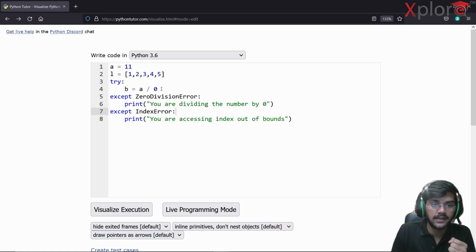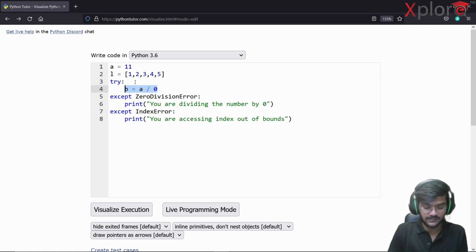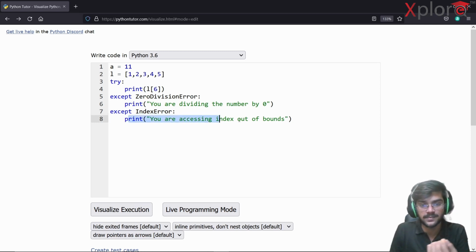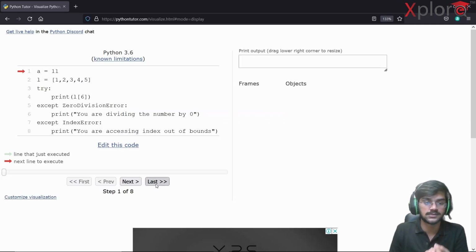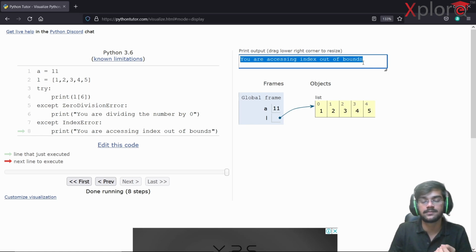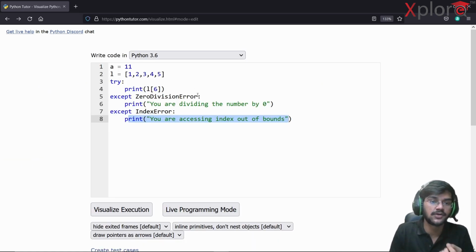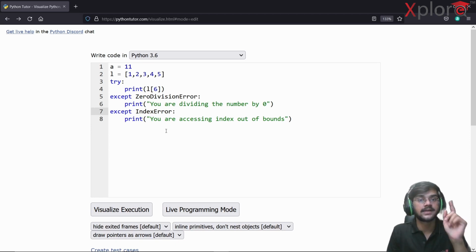Okay, what if I wrote something like this? Suppose I write print list of 6, which is going to throw me an error because 6 is out of bound here, right? So let's see, it's going to throw me into the except IndexError block. It will come in and print this line: you are accessing index out of bounds. If I'm not wrong, that is the correct output. Let me just expand it a little bit. That's it. So this is how you can specify a particular exception.